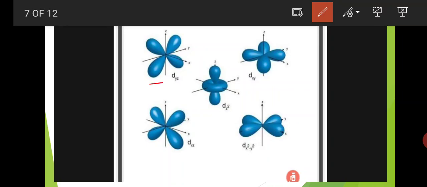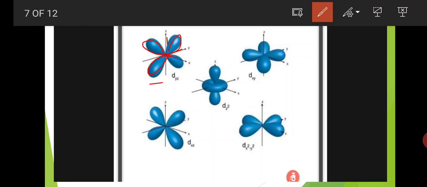First d orbital is dyz. Here it is the x axis, the y axis, and the z axis, but the d orbital lobes are present in between the axes.